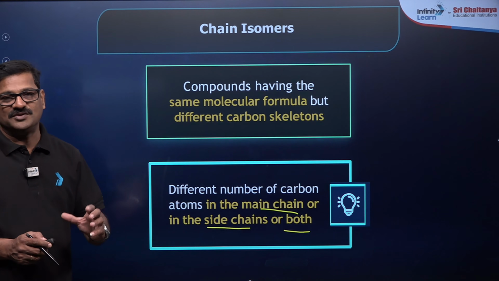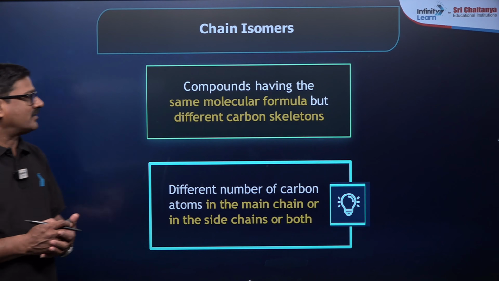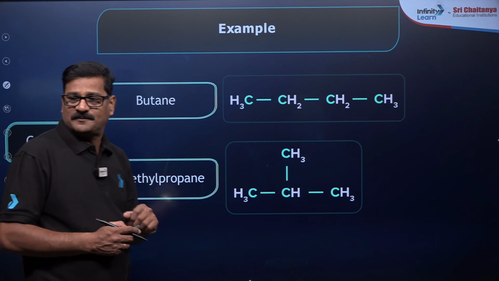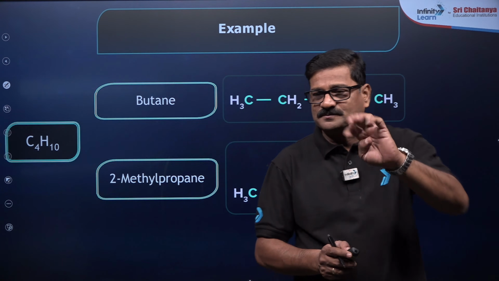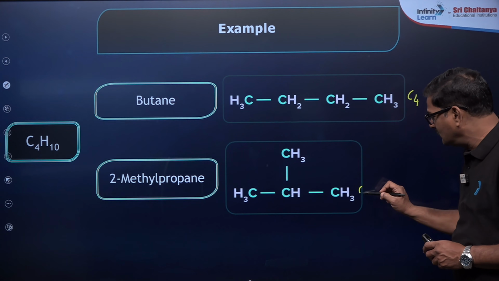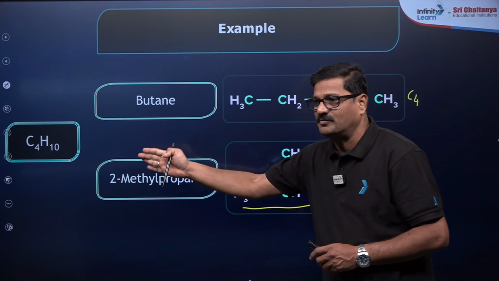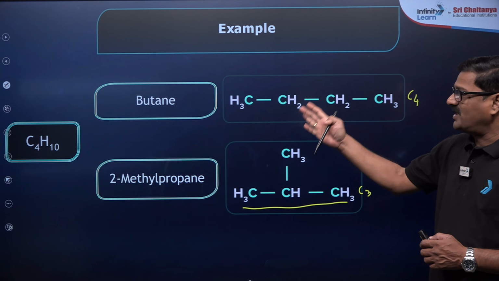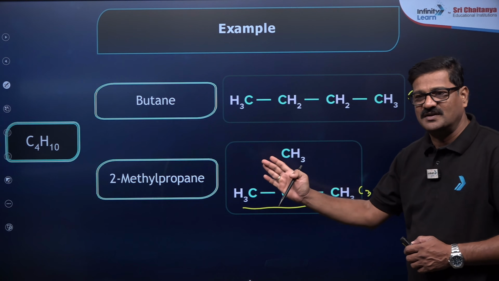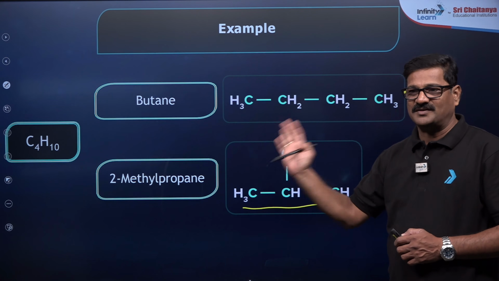When you attend any lectures, you understand, but the catchy points are there. It is very important, my dear children. Talking about various examples, C4H10. You have butane, 4 carbons are there in the parent chain. If you say 2-methylpropane, 3 carbons are there in the parent chain, but they both have the same molecular formula. They are said to be chain isomers. Again I am repeating, chain isomers are the isomers that differ in the length of the chain, maybe in the parent chain, maybe in the branched chain.